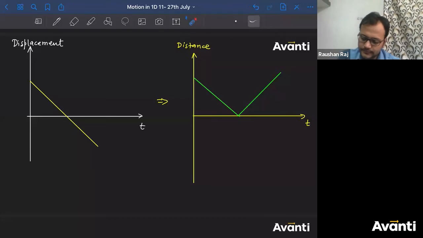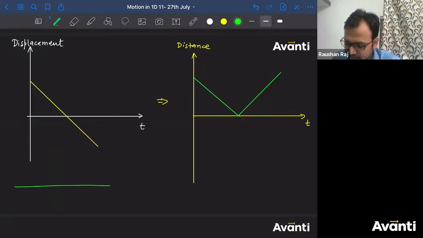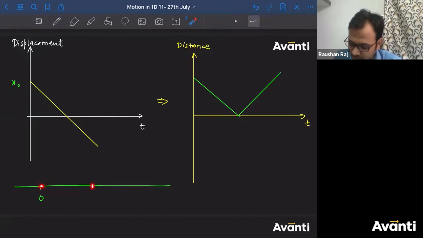All right, see. What is the meaning of this point? That displacement is some positive value here. Iska meaning kya hai? Chalo. That means the particle has started from, let's say, you'll understand this if you draw a line of motion first. If this is the origin, if I say this is x naught, so what is the meaning of this? The particle had started from this point, sorry, from somewhere here.